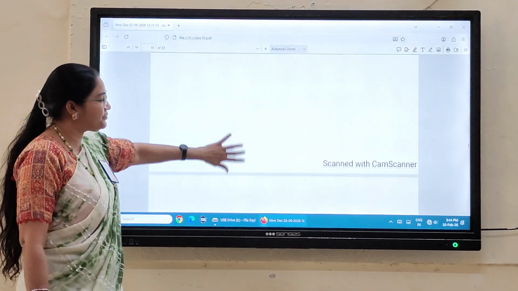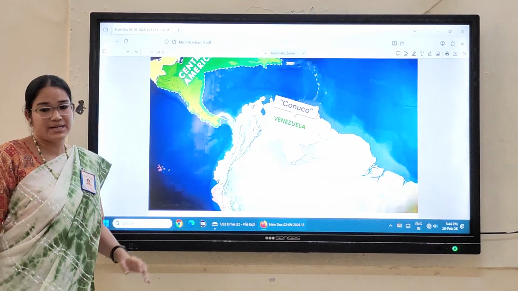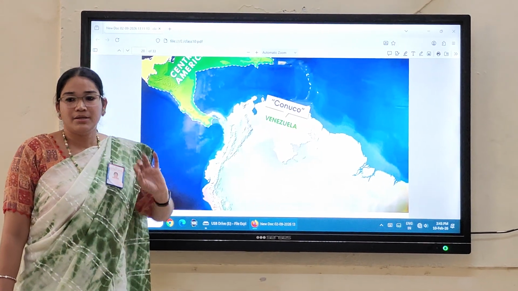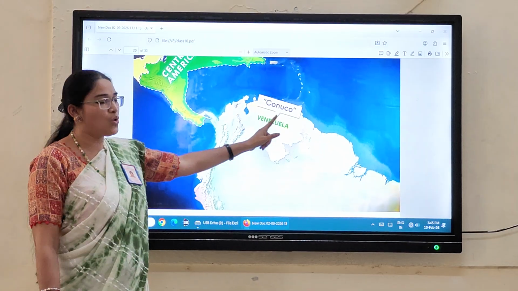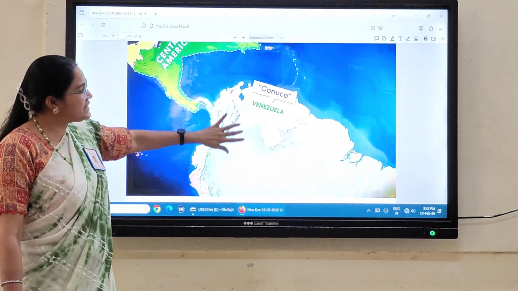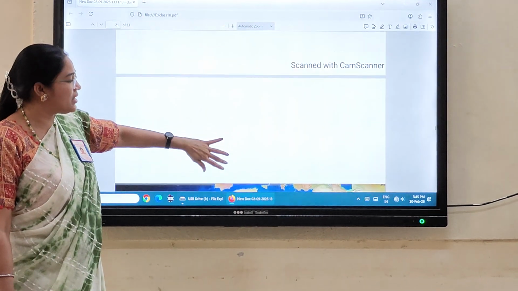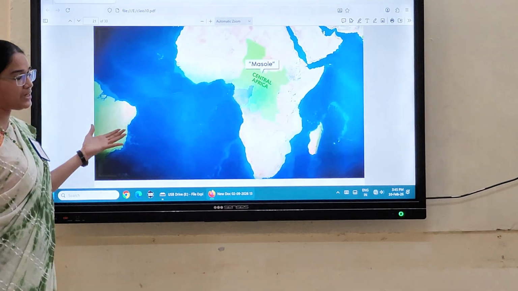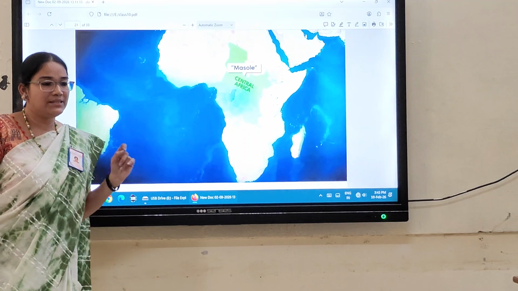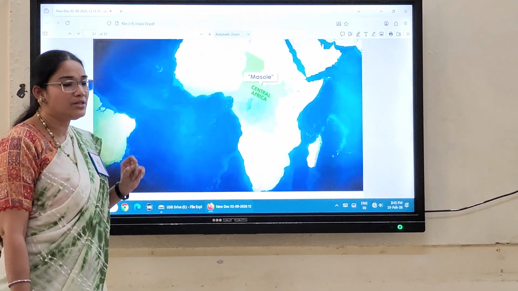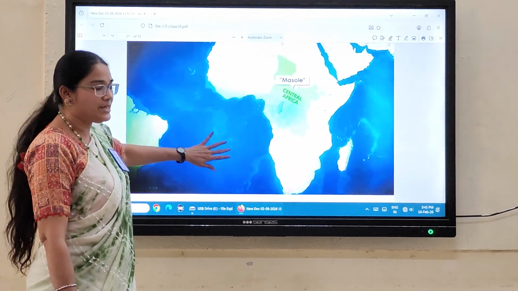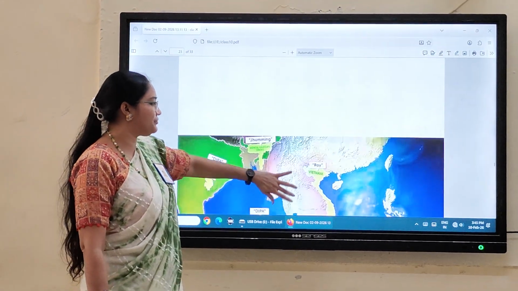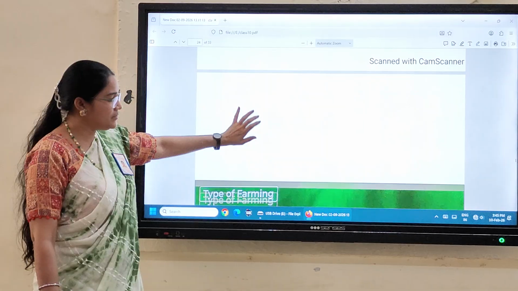In other countries like Venezuela, we call it Conuco. Understood? Next, another important area, Central Africa, where this slash and burn agriculture is called maso. These are the varieties of slash and burn agriculture. Have you understood? Yes.